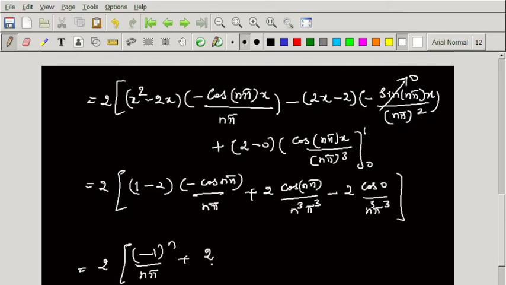Here I am taking 2 common, and n cube into pi cube also I am taking common, so that cos n pi is minus 1 power n, minus cos 0 is 1.